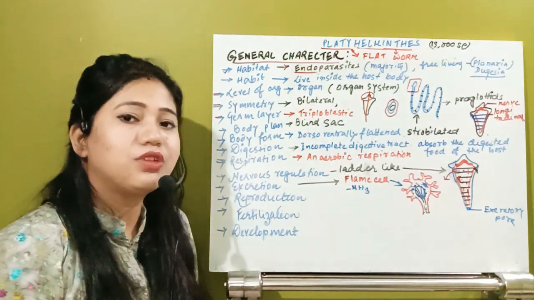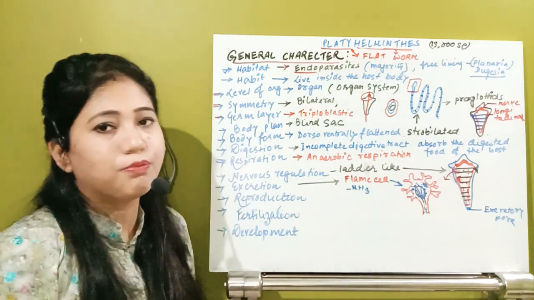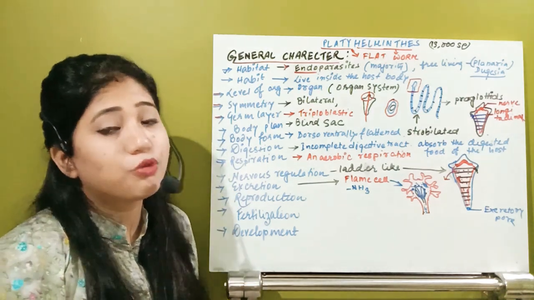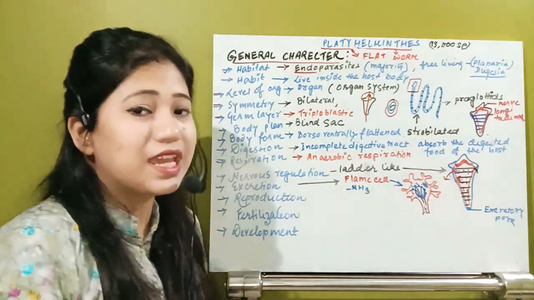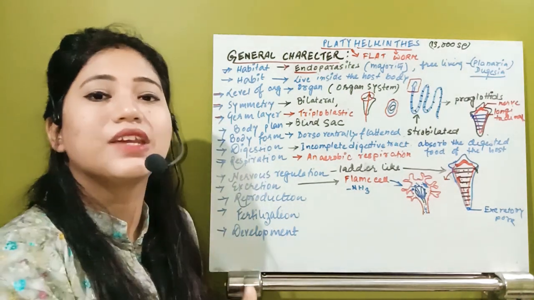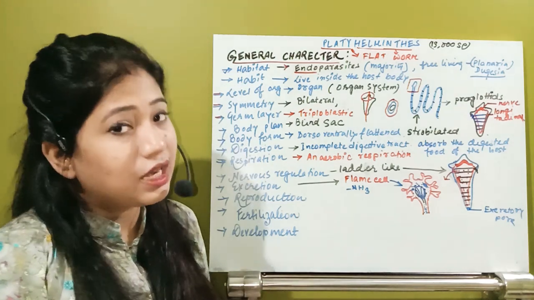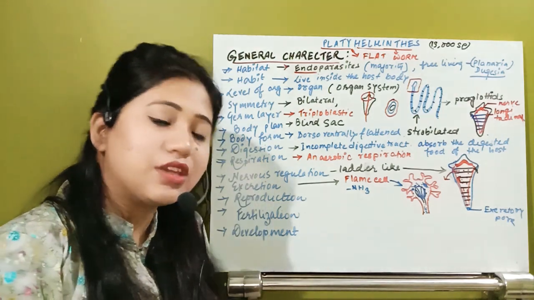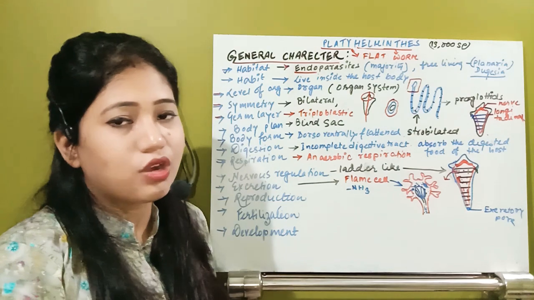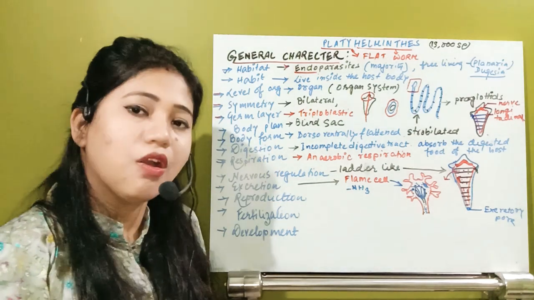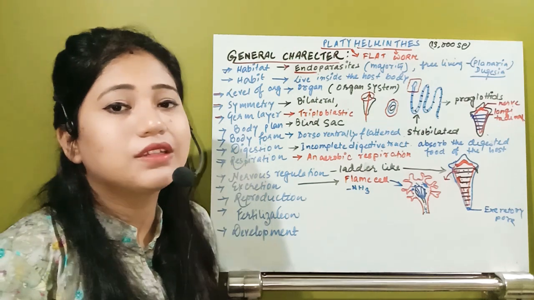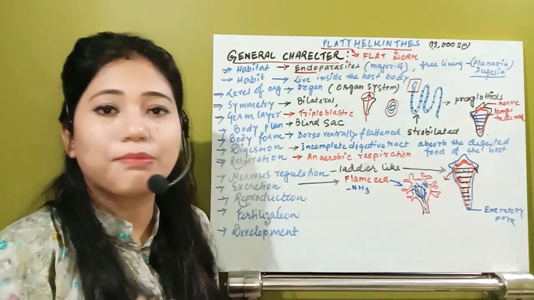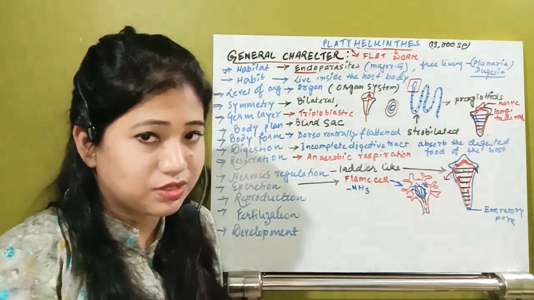After that, come to the next characteristic, their reproduction. What type of reproduction is found? Here in this organism also the same thing is happening as in the earlier phyla, that is the coelenterates or ctenophores, or in case of the poriferans. What is happening in these organisms also? Completely distinct male and female bodies are not present.